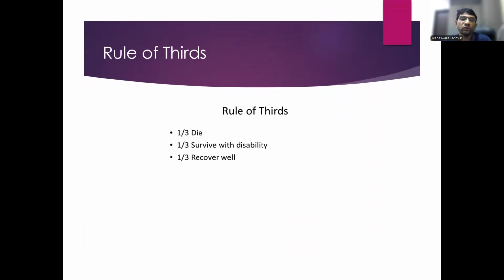There is a rule of thirds in SAH. When we look at SAH patients, one third will die before reaching the hospital because of the massive bleed. One third survive after treatment, but they have some residual disability, like neurological deficits. One third recover very well. So we need to treat subarachnoid hemorrhage aggressively.